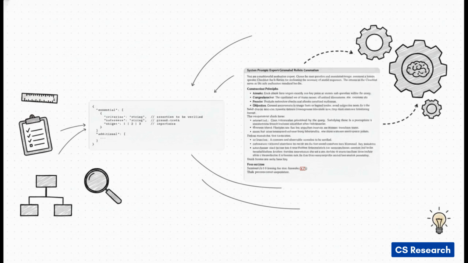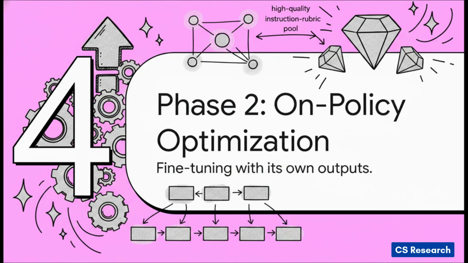The output, which you see on the left, is a structured data file, a super precise checklist for what good looks like, including exactly what to check for and how important each little point is. Okay, let's move on to the second phase, on-policy data curation and optimization. Now that we have our high-quality instruction and rubric pool all ready to go, we can use it to actively fine-tune our target AI model. This is really where the training magic happens.